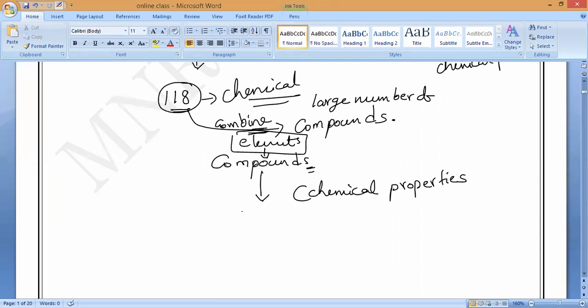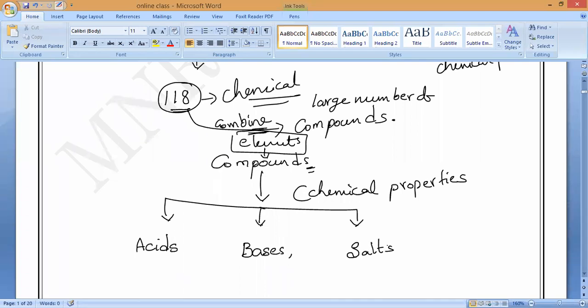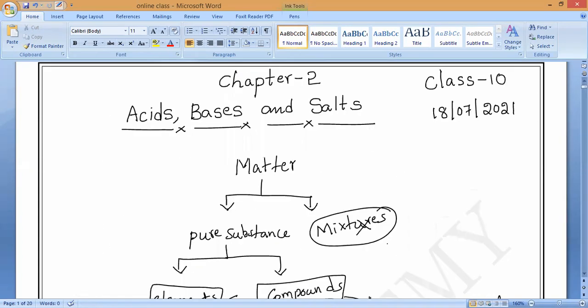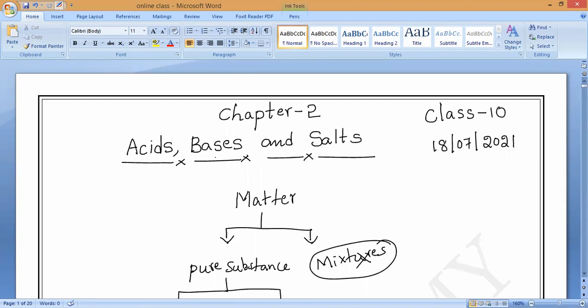That is what our chapter name is. What is that? So based upon the chemical properties, all the compounds formed by combination of elements will be classified into 3 different groups. What are they called? Acids, bases, and salts. That is our chapter name: acids, bases, and salts.